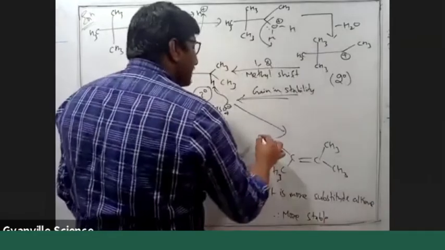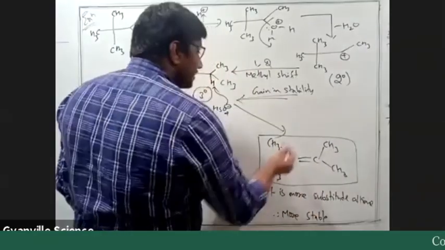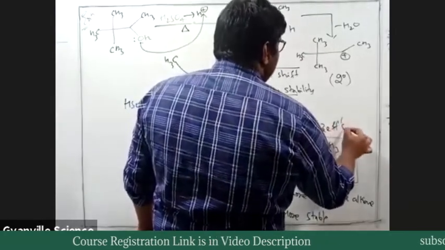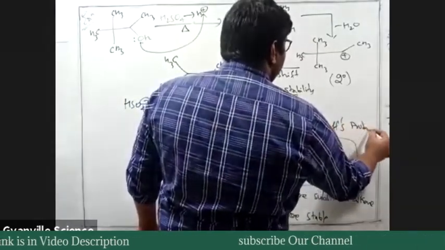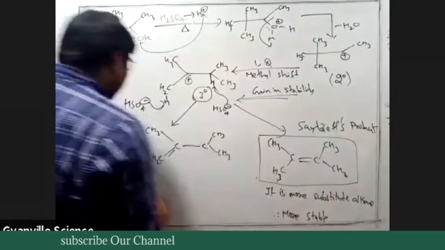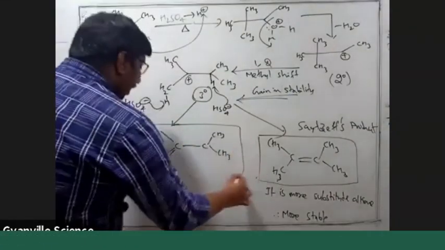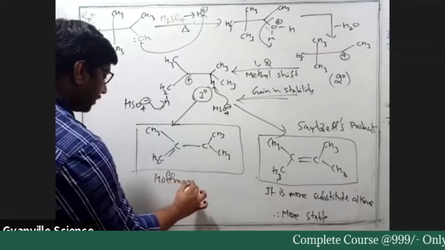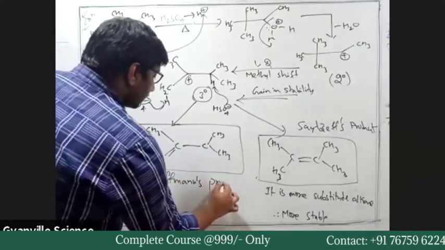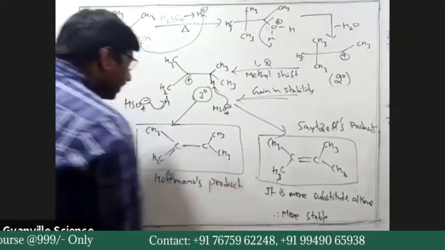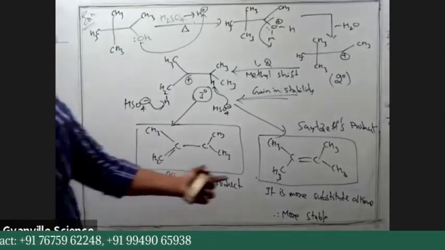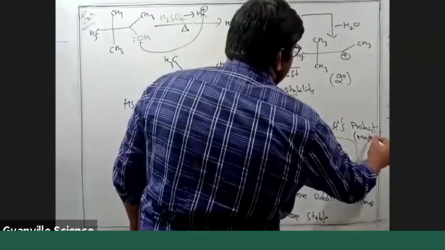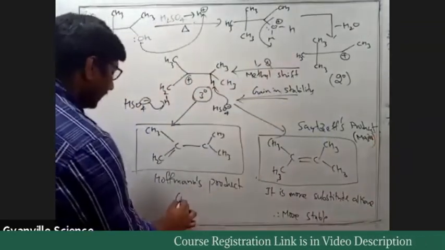So you can write it as this one is the Saytzeff product, and this alkene is known as the Hofmann product. So the Saytzeff product will be major and the Hofmann will be minor.